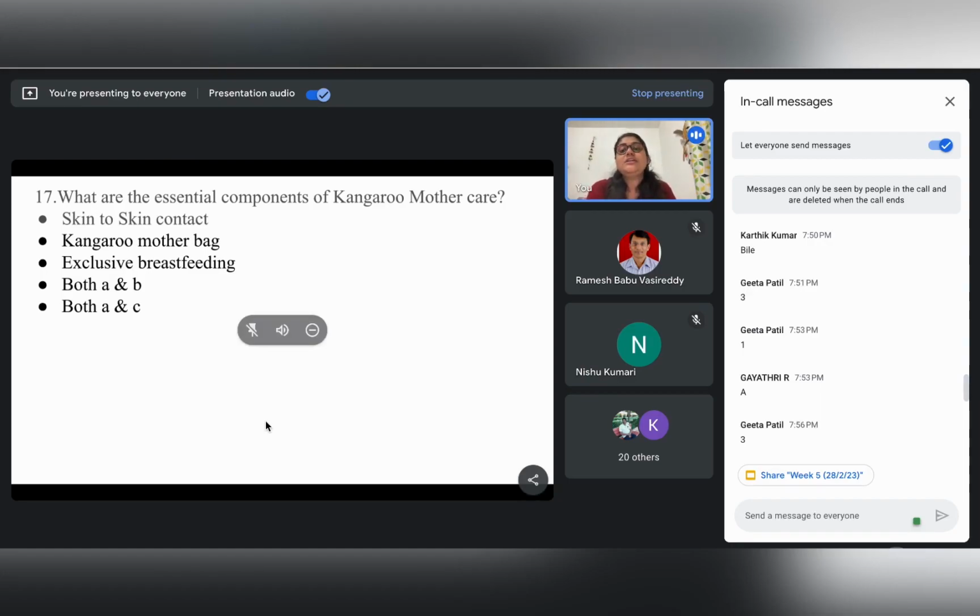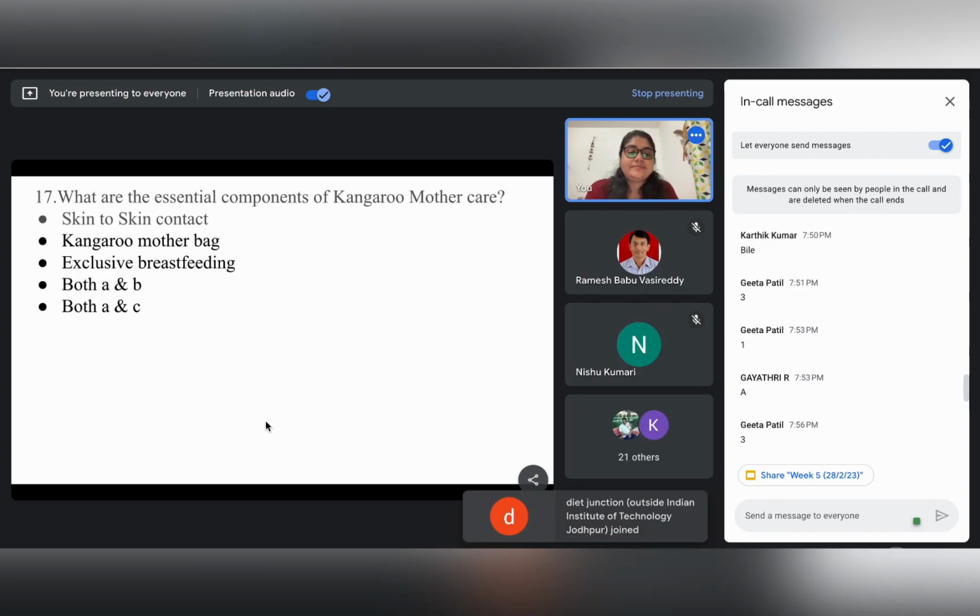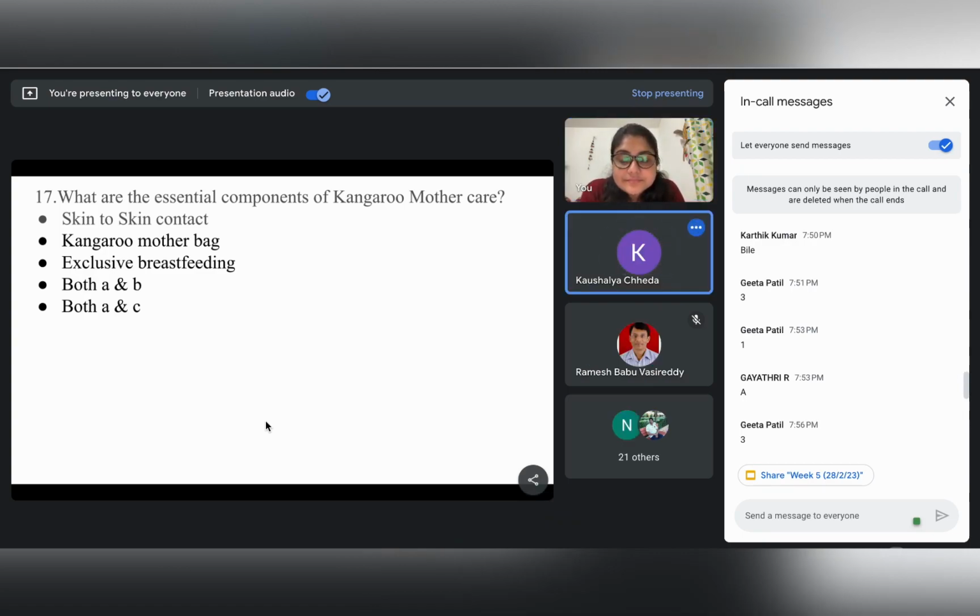What are the essential components of kangaroo mother care? I would like somebody to answer. What do you think are the essential components of kangaroo mother care? Both A and C. Yes? Both A and C. Okay. Anybody else? A and C. Okay. A and C. Right.